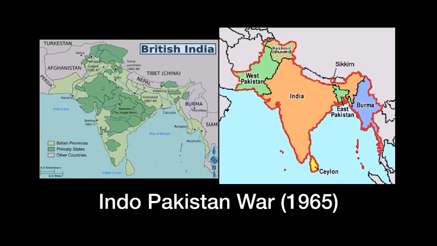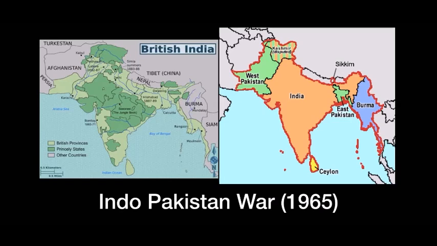Now on your screens, you see the second map, which is after independence. Now we see different countries that were formed. We can see India marked in orange, we see West and East Pakistan marked in green, Ceylon, which is Sri Lanka, marked in yellow, and we have Burma. Now Kashmir is separately marked. This is the area which was the reason for dispute between India and Pakistan.